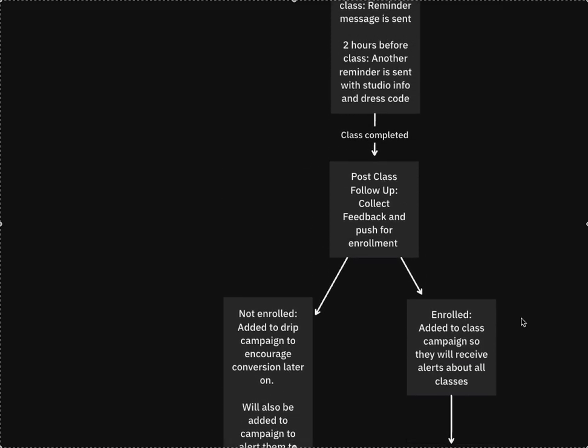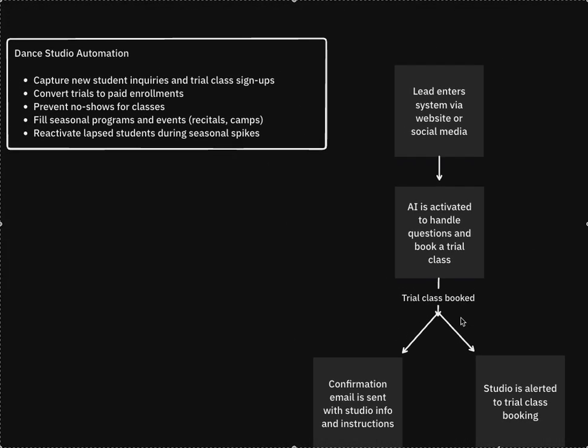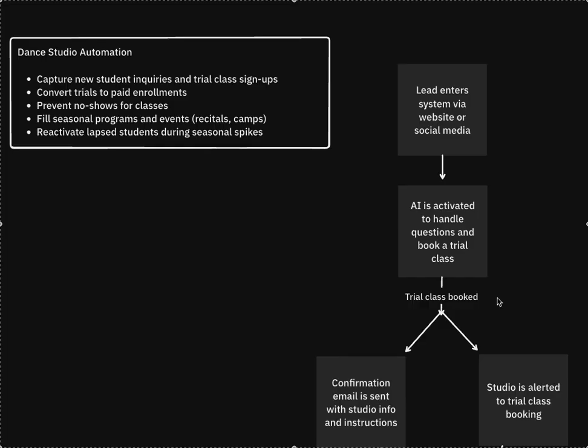So this one isn't too complicated. It's pretty straightforward. Not a ton going on with this one. Really just trying to, as usual, automate that upfront process and make sure the AI is handling what it can and allows the employees at a dance studio to focus on in-person activities as opposed to phone calls and booking classes and things of that nature.